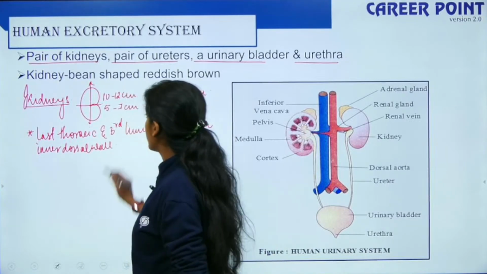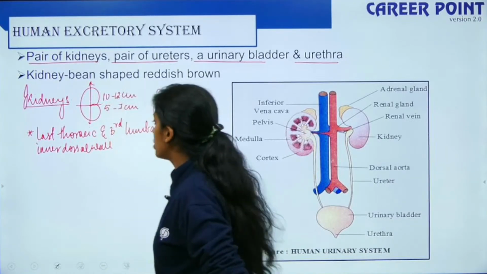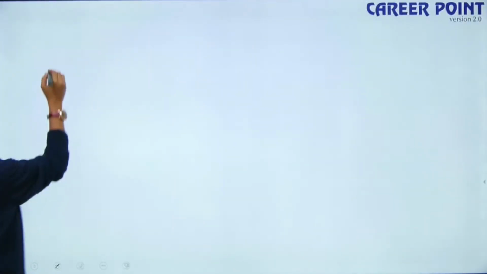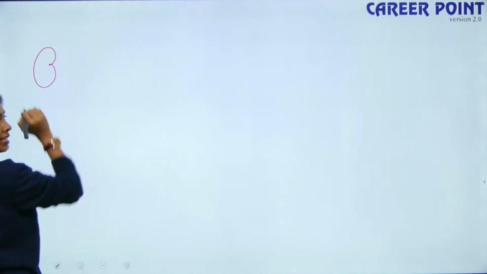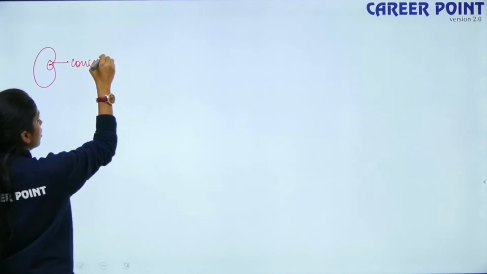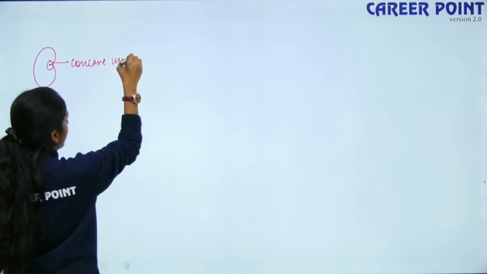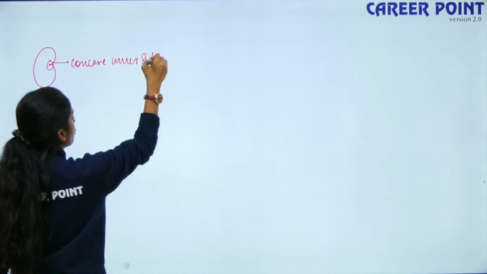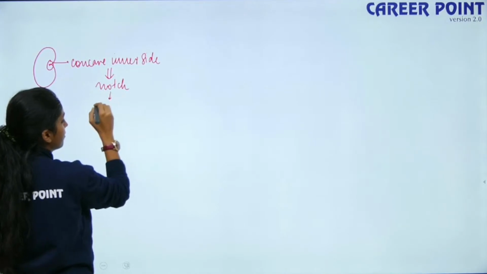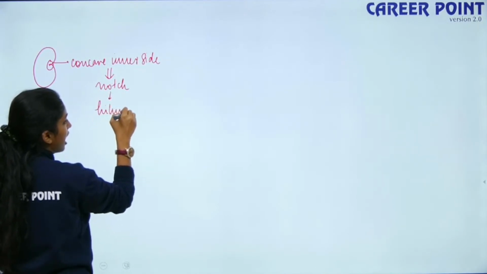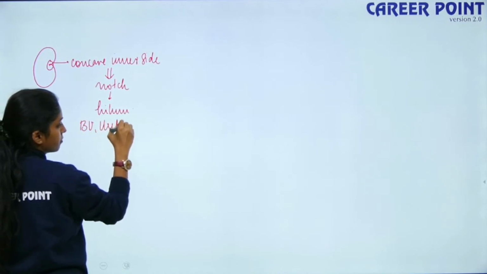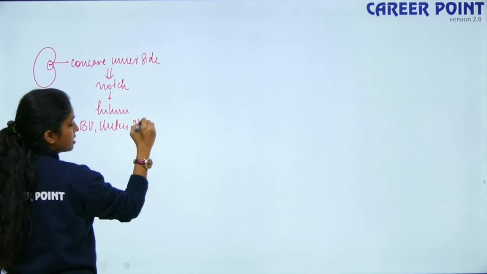So this is your kidney description. Now moving into its structure. How is the structure defined? On the concave inner side of the kidney, you have a notch, an opening, that is known as the hilum. It is through the hilum that your blood vessels, your ureters and your nerves enter the kidney.